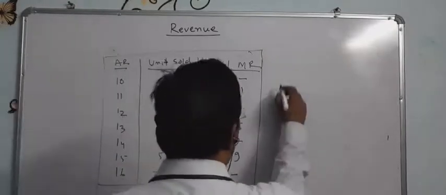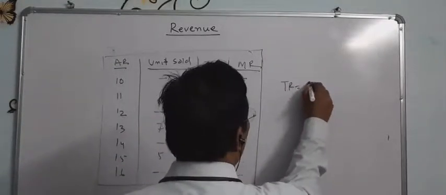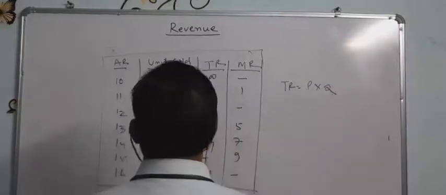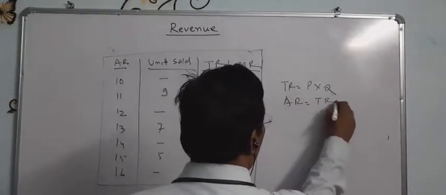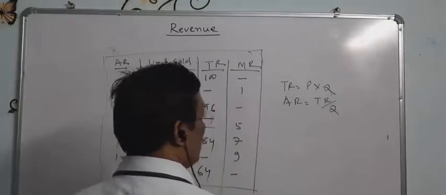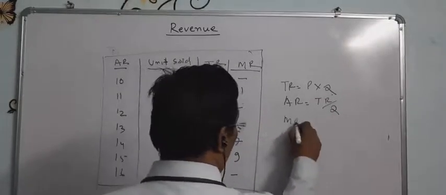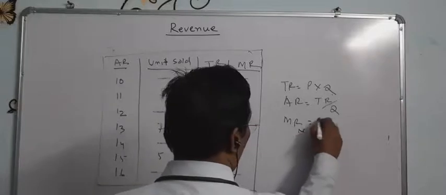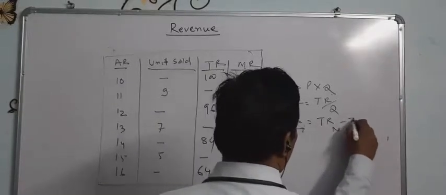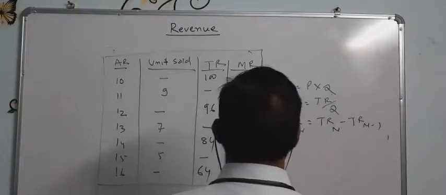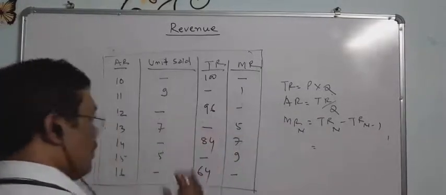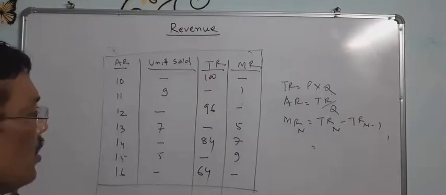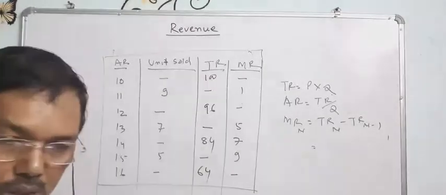What are the formulas we will know? Total revenue equals price into quantity. Average revenue equals TR divided by quantity, and MR in the nth unit equals TR n minus TR n minus 1. And the other formula we don't need here. Now we will solve problems.